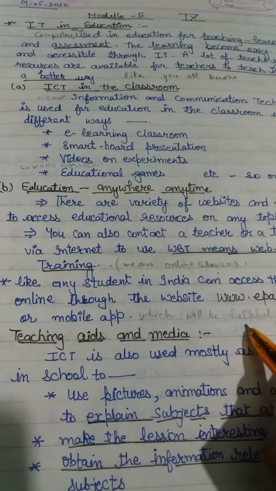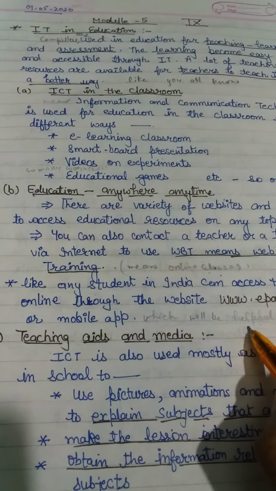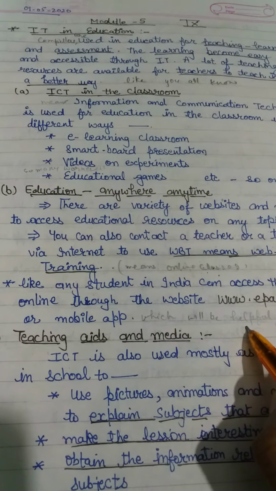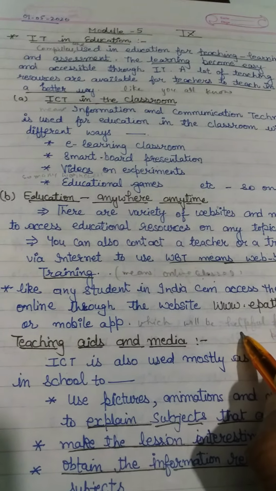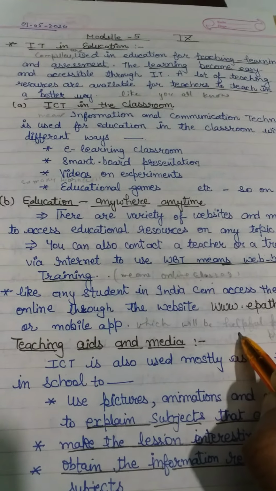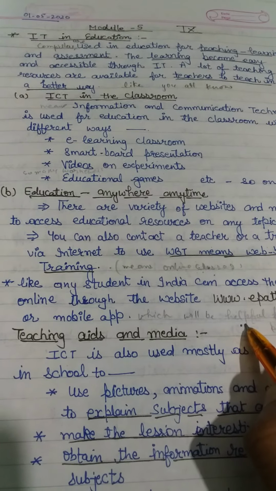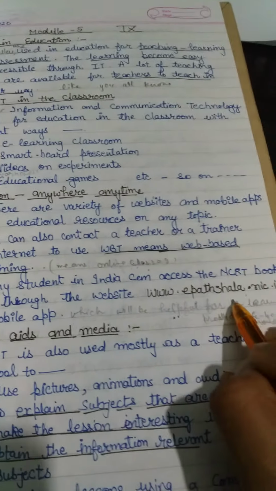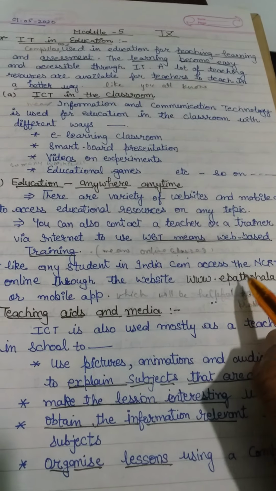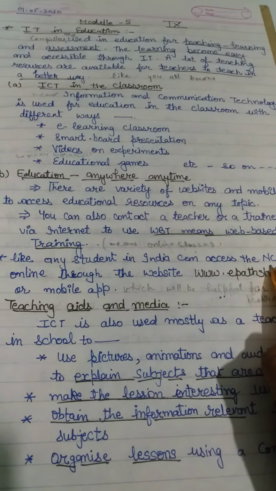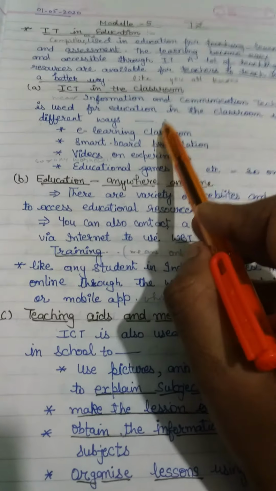Different books are provided by different publishers, means online books, e-books are provided, because in this lockdown time we don't have a hard copy of the new books, so the publishers provide the e-books, and you all use epathshala.nic.in, the online books provided by the NCERT. Now this is one benefit, a better way of learning.